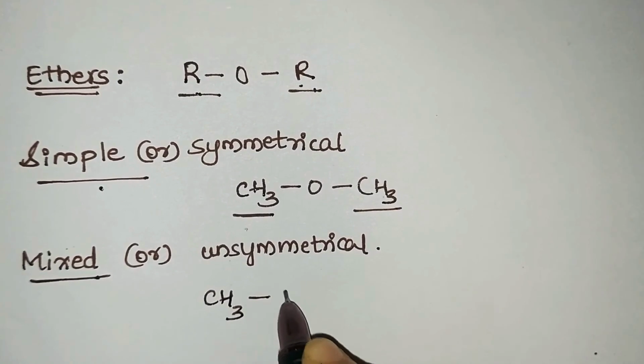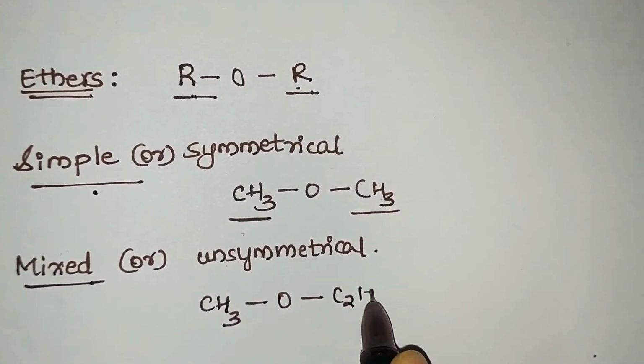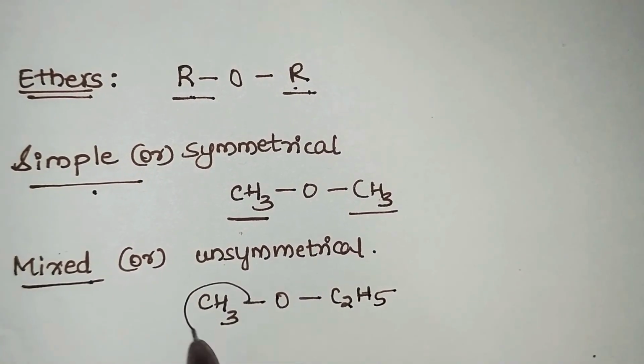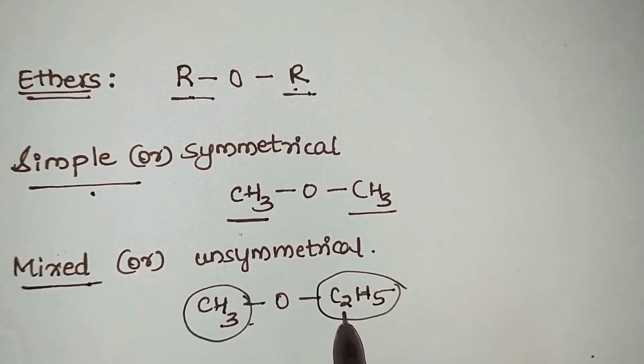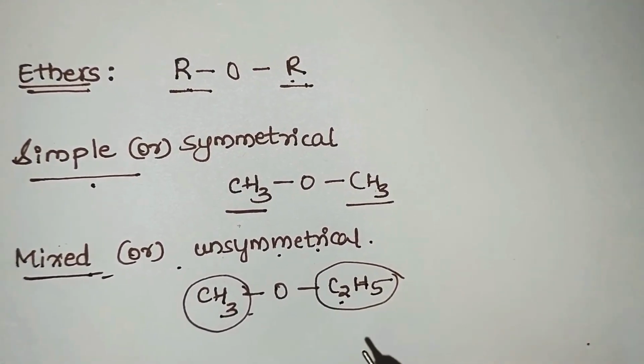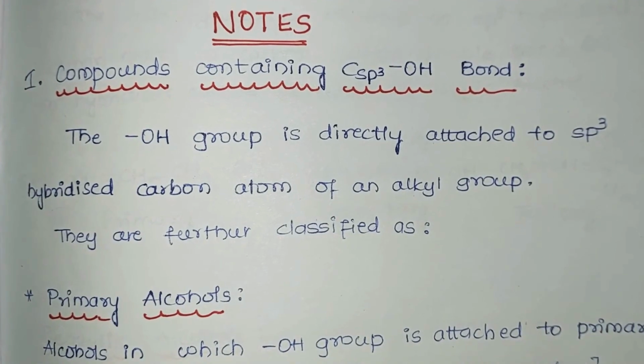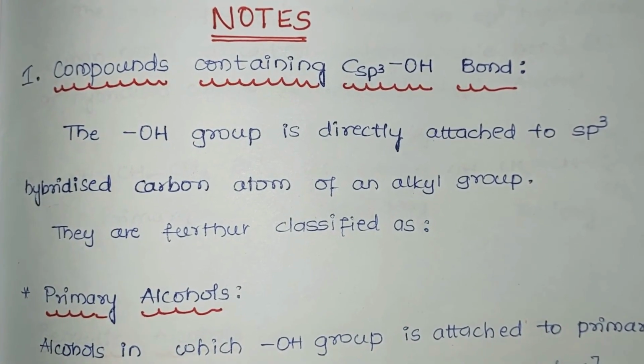So we'll consider CH3OC2H5. Here you can observe that the 2 alkyl groups are different. One is ethyl, another is methyl. And such ethers we call mixed or unsymmetrical. Just take down the notes, refer to the notes. These are the notes for the above explanation, whichever we have done.